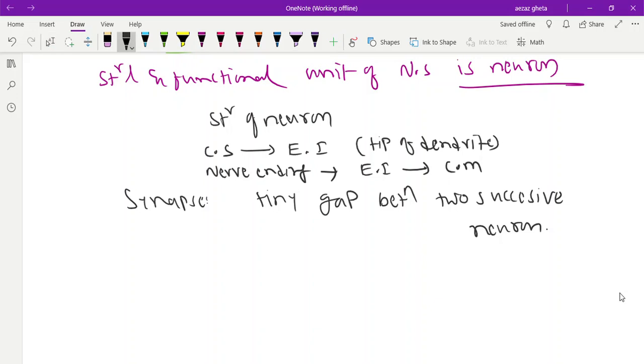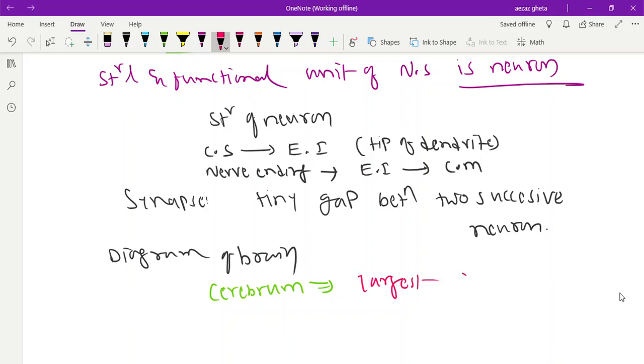You should practice the diagram of the brain, which is very important. In the brain, the largest part is the cerebrum, which controls almost all the activities: speaking, listening, memory, consciousness, and all the motor activities. It is the largest part, 80%. The second largest part has a similar-looking but different name, cerebellum.